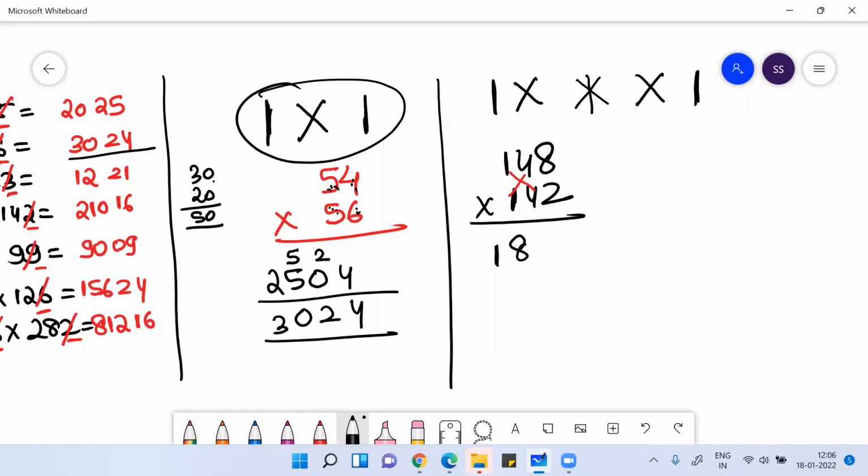See here. Then go to the third digit. 1 2s are 2. 1 8s are 8. Then 4 4s are 16. 16 plus 10, 26. So 26, write 6, 2 carry on previous digit.